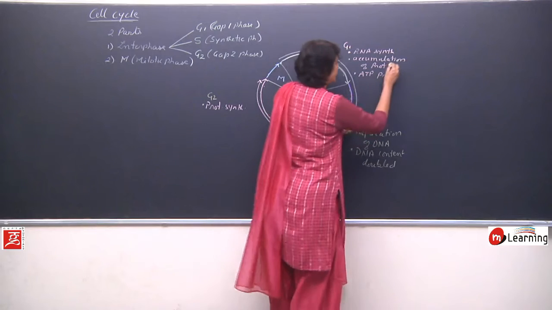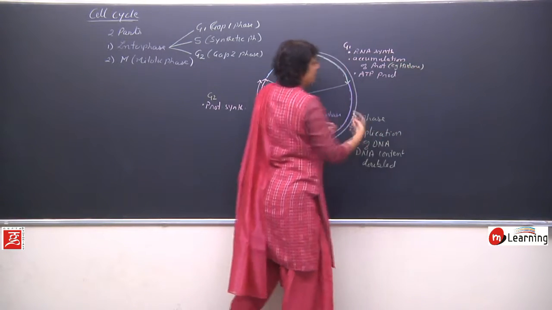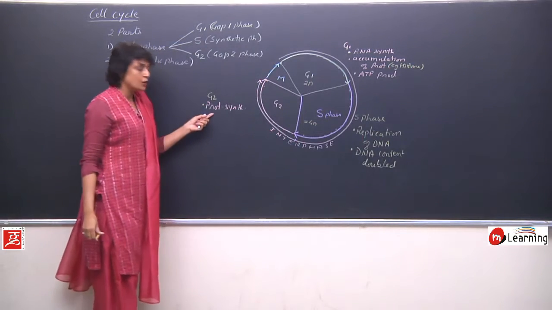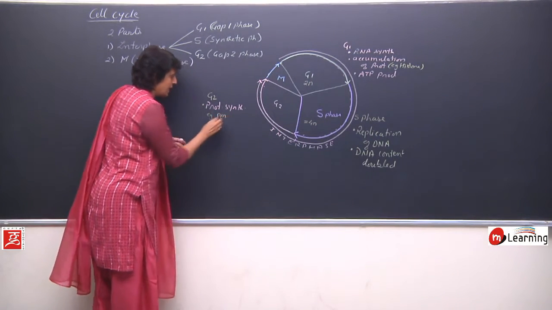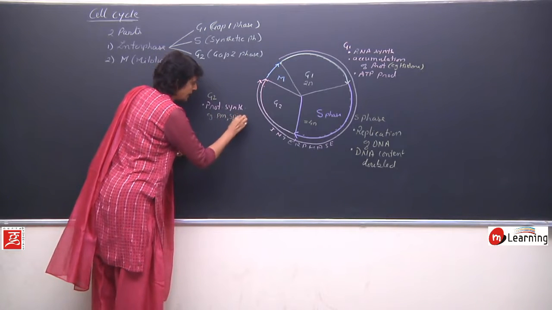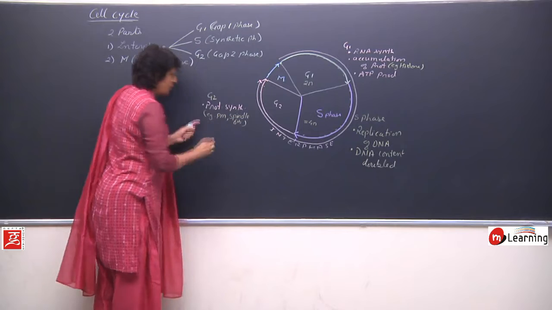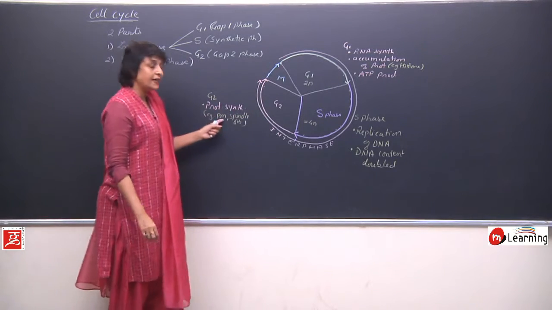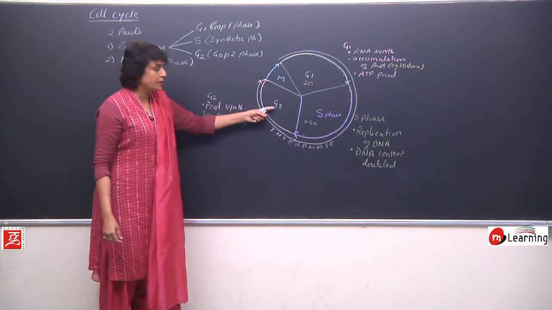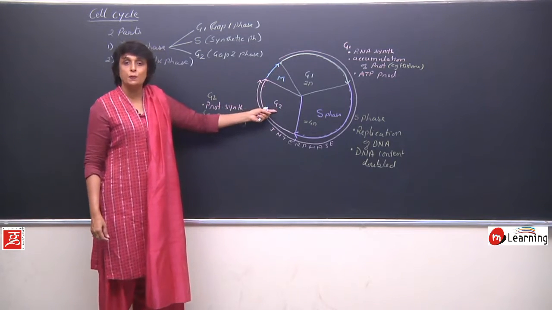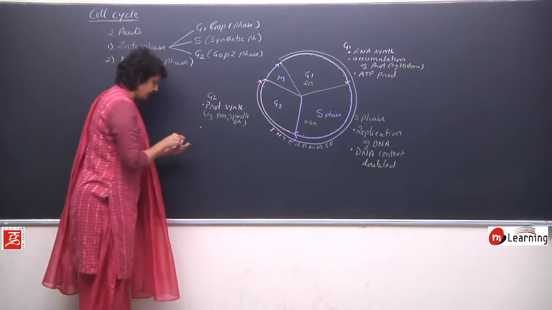We can write it here, example, histone. This is just one example, and in case of G2, the proteins which are required are for plasma membrane or spindle fiber. So protein synthesis is in both, but which type of protein is actually important, because this is the time when the cell is preparing itself for the division process.